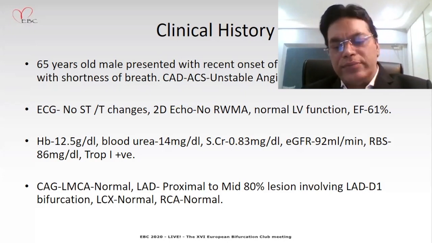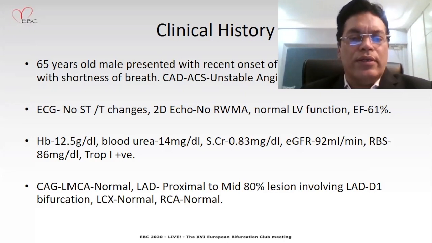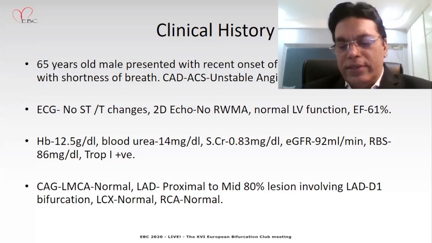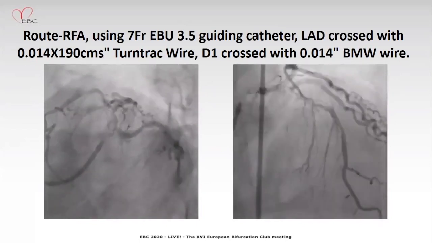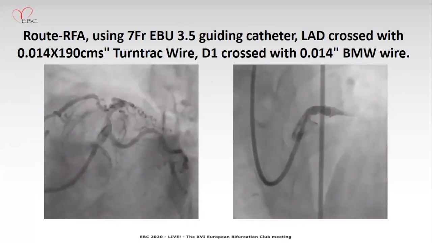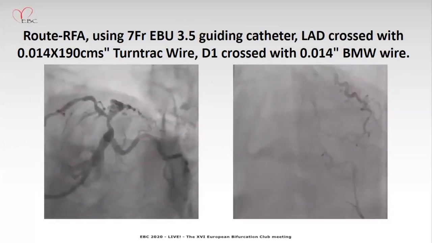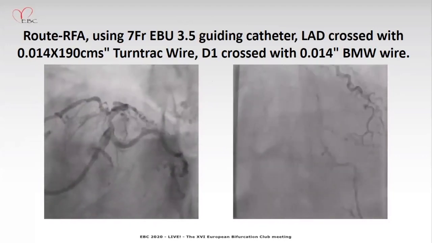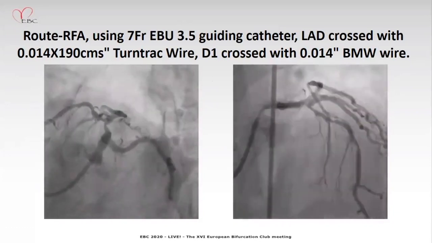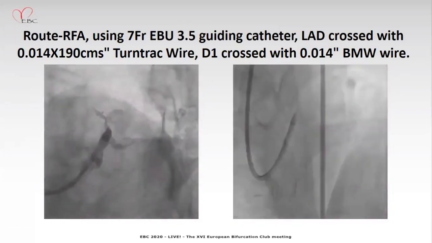Troponin I positive. Angiogram showed a long segment lesion involving proximal to mid LAD. There is a significant bifurcation lesion involving the D1 LAD junction. Right femoral route, 7 French EBU 3.5 guiding catheter. The LAD was crossed with Runthrough, and a BMW wire was placed in D1.